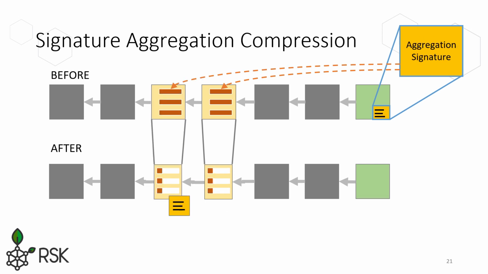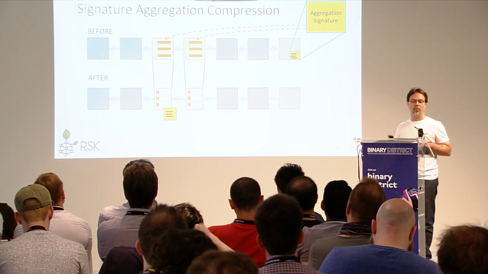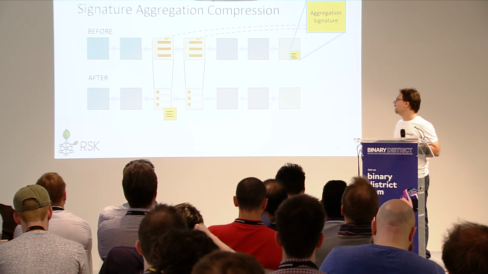Or there is something we could do right now that can save a lot of blockchain space: do signature aggregation post facto, after the block has been mined. And there are a lot of benefits of doing this afterwards rather than before the block is mined.